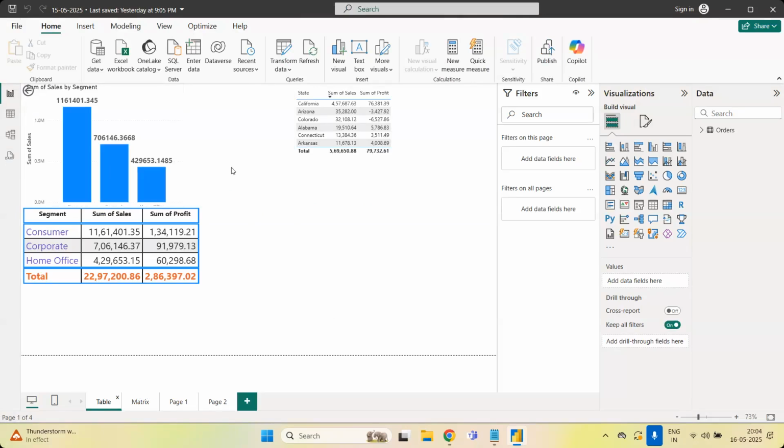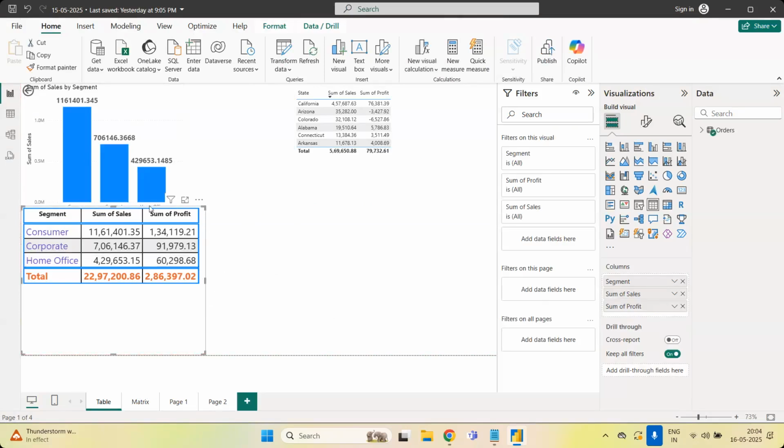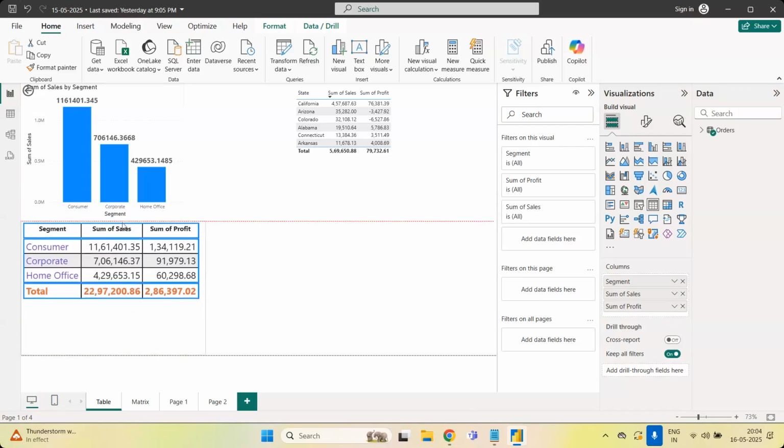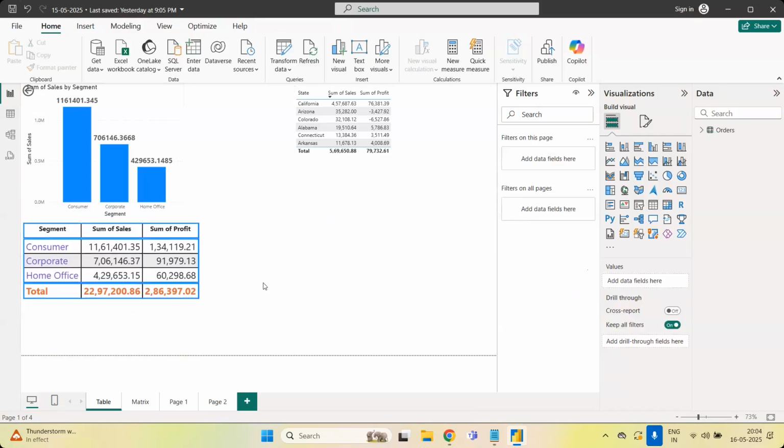I will keep the mouse here and simply say that I have observed that within the segments, the consumer segment is making more sales, and along with that, the consumer segment is also making more profit. I will not say it is a bar plot or a table, but I'll keep the mouse here and say that the consumer segment is making more sales when compared to home office or